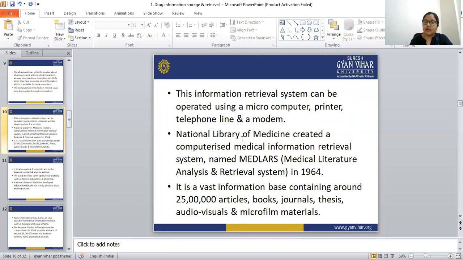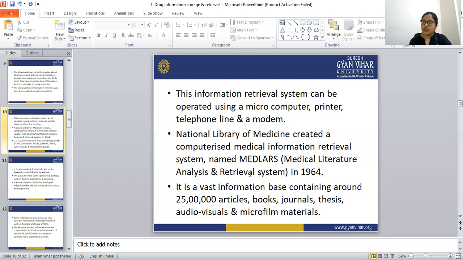The National Library of Medicine created a computerized medical information retrieval system named MEDLARS. The MEDLARS full form is Medical Literature Analysis and Retrieval System.